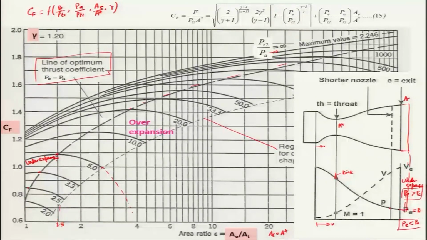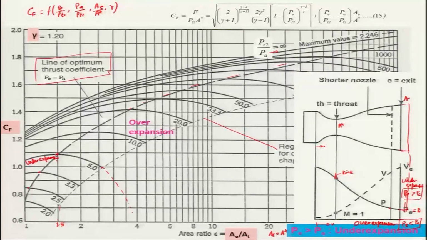So, this portion is basically the over expanded portion, and one has to avoid that one. As I told earlier, when PE is greater than PA, it is under expansion, and when PE is less than PA it is over expansion. This is basically over expansion.